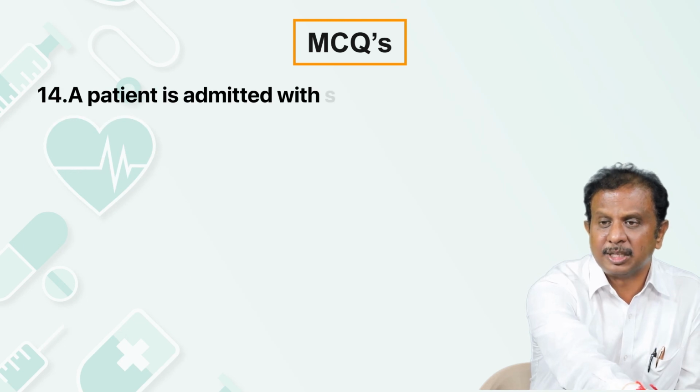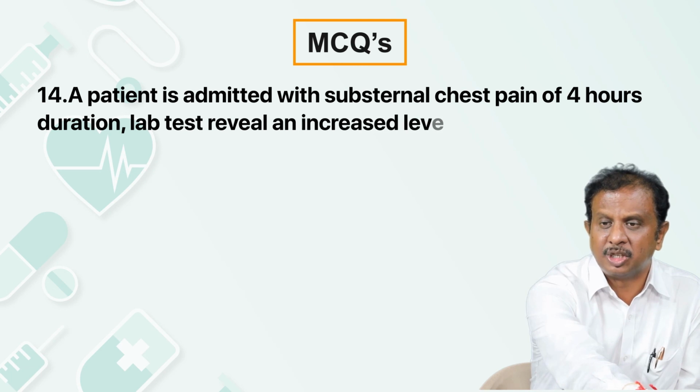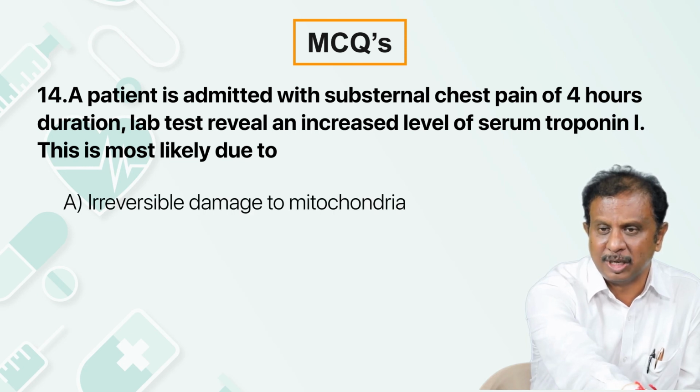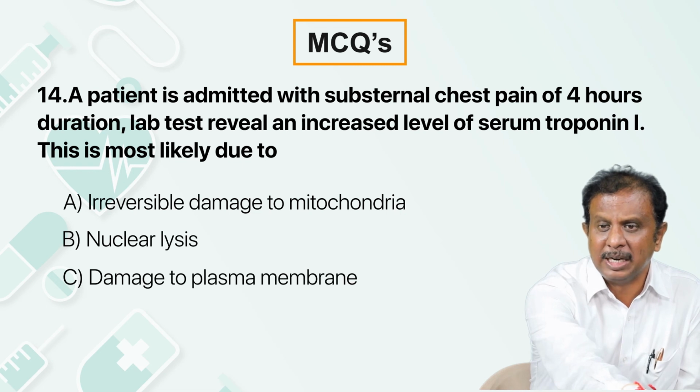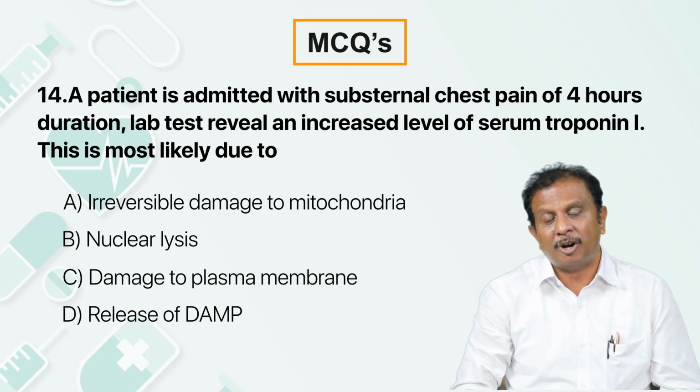A patient is admitted with substernal chest pain of 4 hours duration. Lab test revealed an increased level of serum troponin I. This is most likely due to irreversible damage to mitochondria, nuclear lysis, damage to the plasma membrane, and release of DAMPs. I told you the release of DAMPs is the reason for the causation of inflammation.